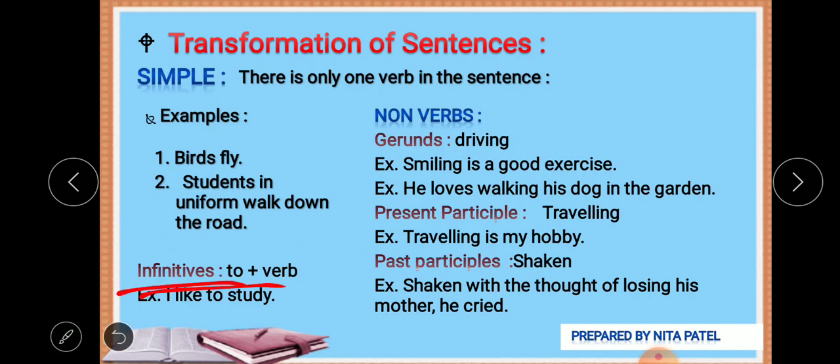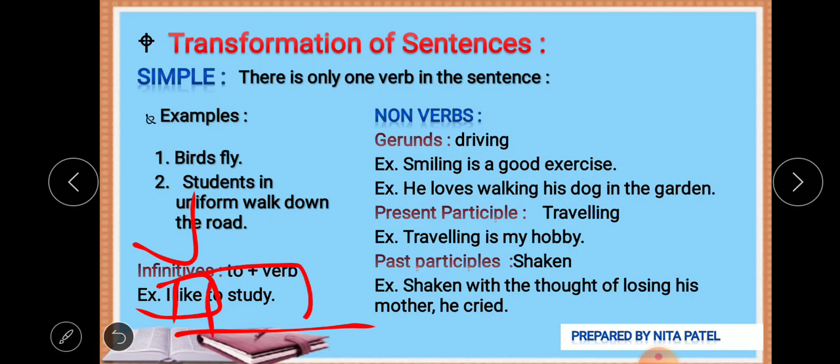They are infinitives. I like to study. Look at this example: I is the subject, like is the verb, and to study is not another verb, it is an infinitive.